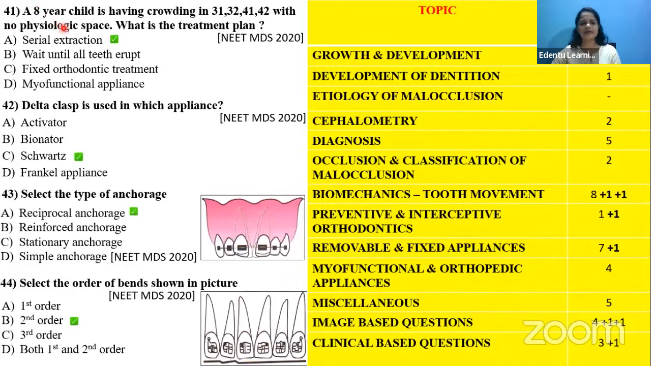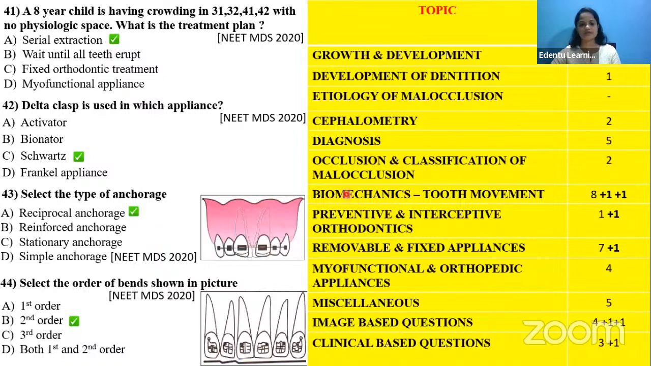Next, again, a clinical based question, an 8-year-old child having crowding and no physiological spacing. What is the treatment plan? Since the answer is serial extraction, we are putting it under the preventive and interceptive orthodontics. Okay, all the space gaining methods, serial extractions, and the space regainer, space maintenance, all those topics come under the preventive and interceptive orthodontics. Next is Delta class, again, removable and fixed appliances.